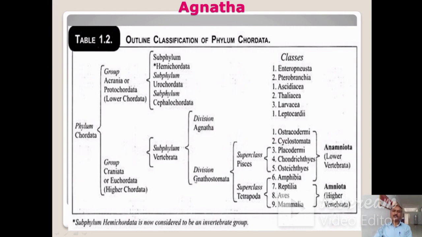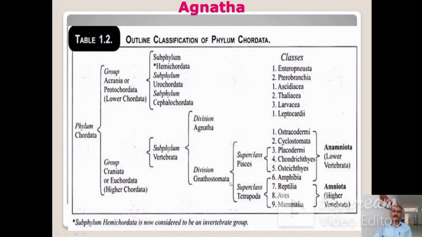And the second division is division Gnathostomata. In this division, paired appendages are present, and upper and lower jaws are present. Division Agnatha is divided into two classes. Number 1, Ostracodermi, and number 2, class Cyclostomata.